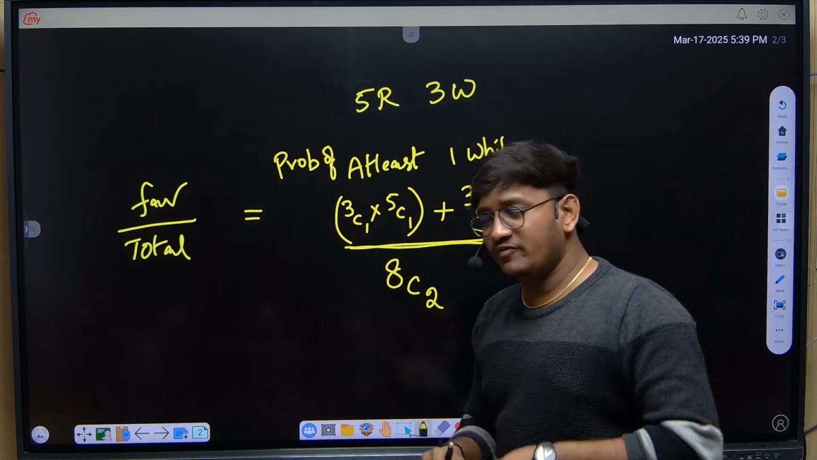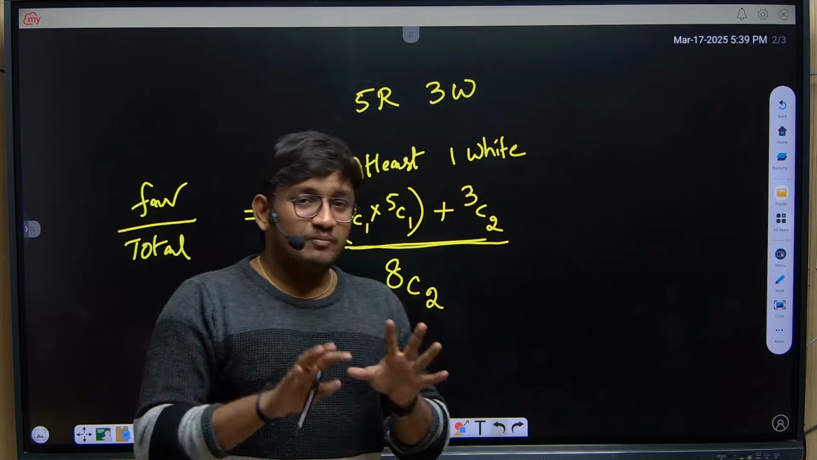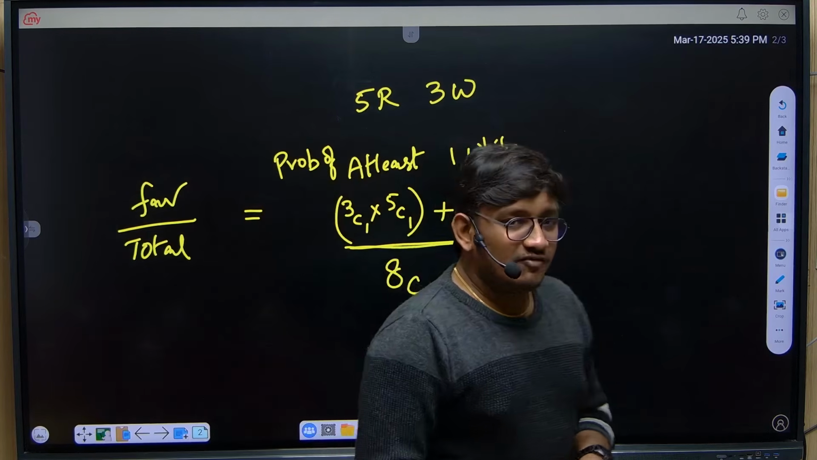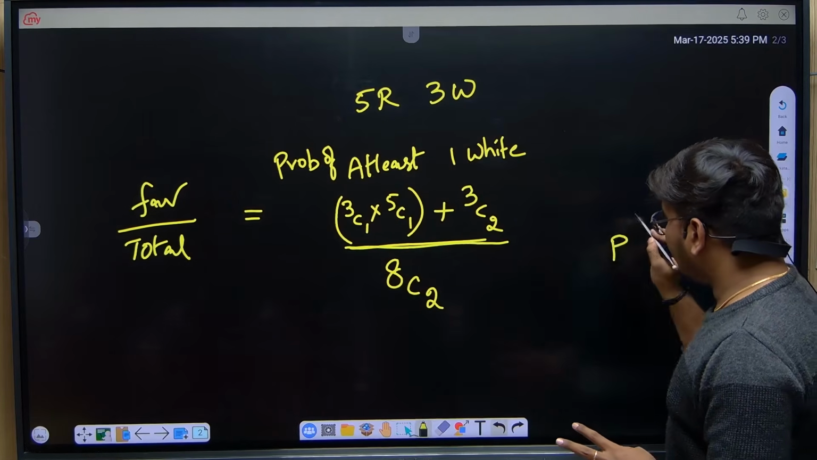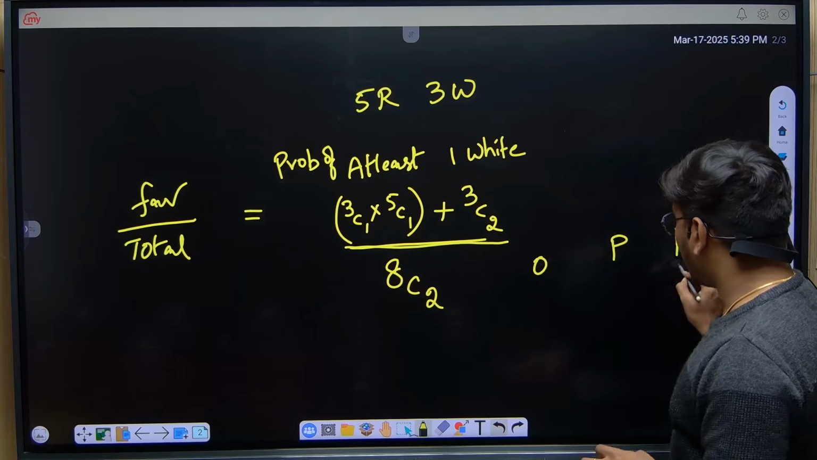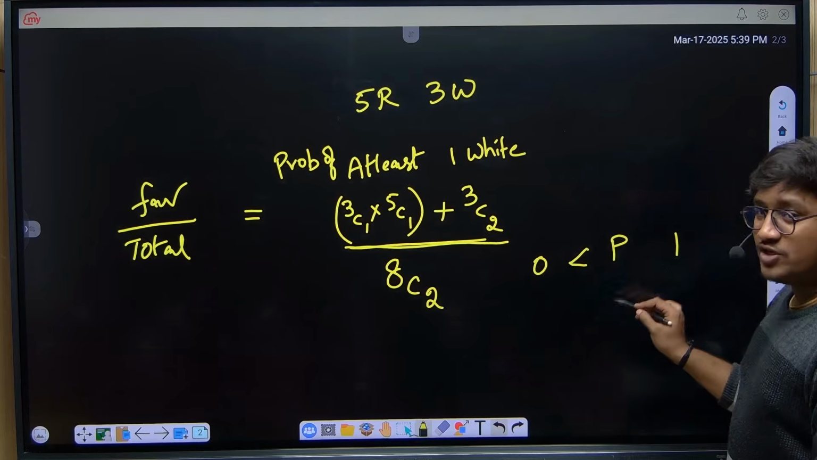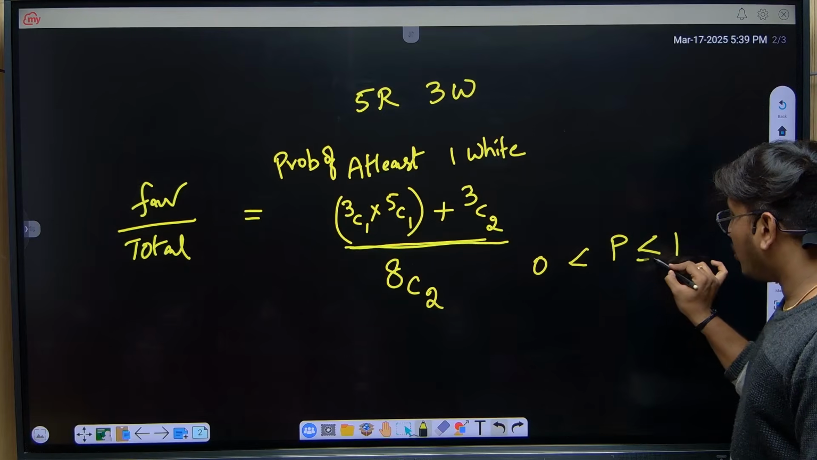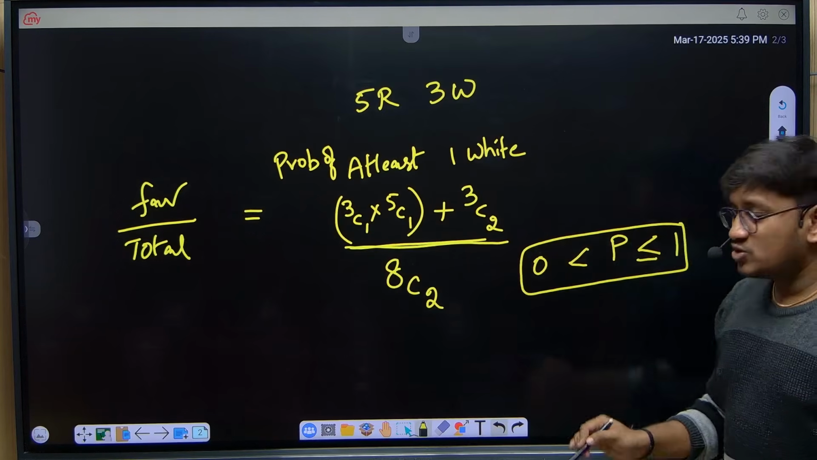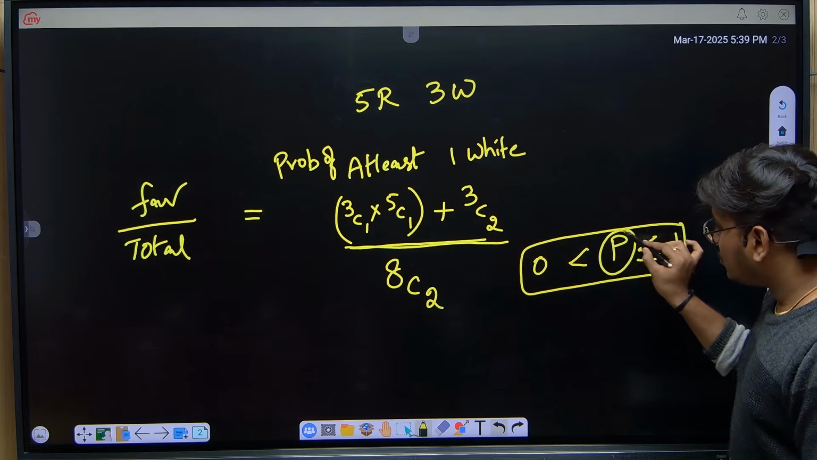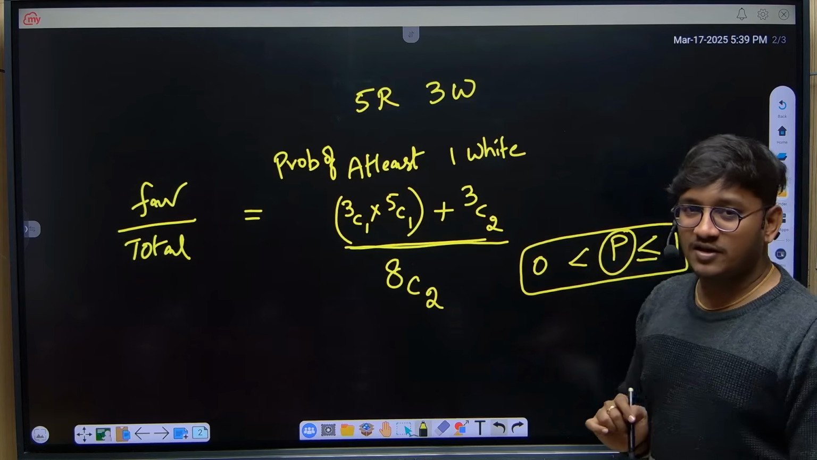If you solve it, you will get a proper answer as a fraction. And make sure you remember, whenever you are solving any question from probability, probability should always lie between 0 and 1. Probability should be greater than or equal to 0, and at maximum probability should be 1. So the probability answer should range between 0 and 1. Just remember this particular point.